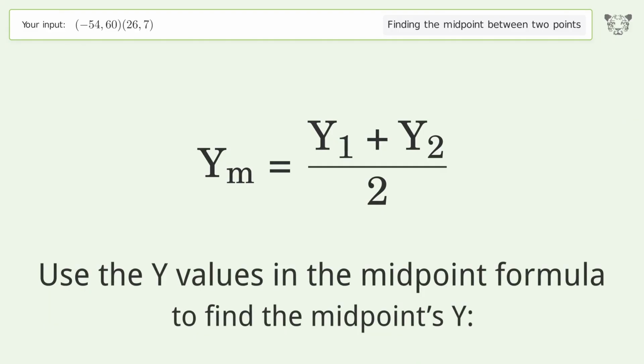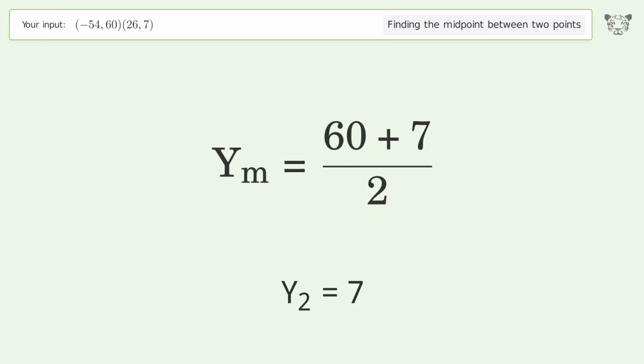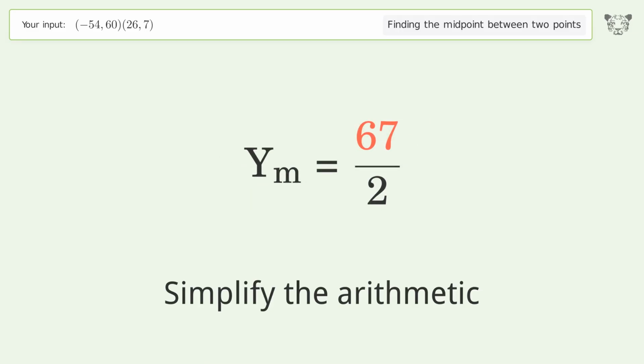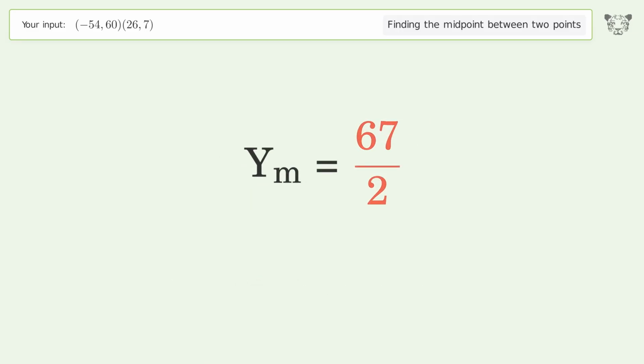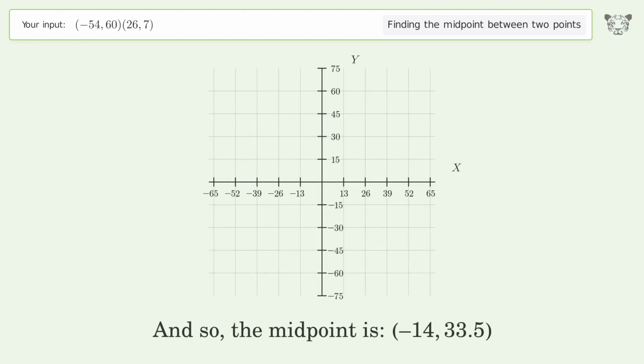Use the y values in the midpoint formula to find the midpoint's y. y1 equals 60. y2 equals 7. Simplify the arithmetic. And so, the midpoint is -14, 33.5.